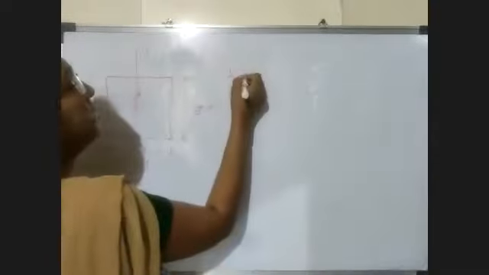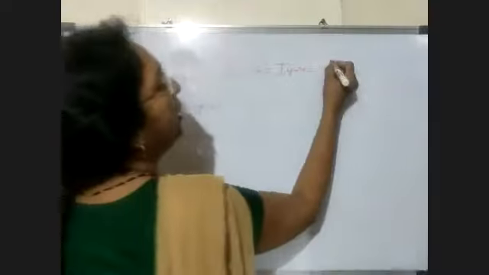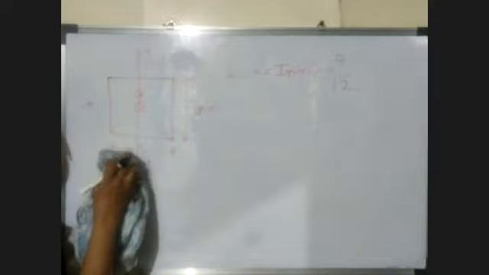So Ixx is equal to Iyy is equal to, now here BD cube by 12 for rectangle. Now B and D both are the same. So the formula becomes B raised to 4 by 12. Again, if it is a hollow square, then it becomes capital B raised to 4 by 12 minus small b raised to 4 by 12. So the next figure is now circle.